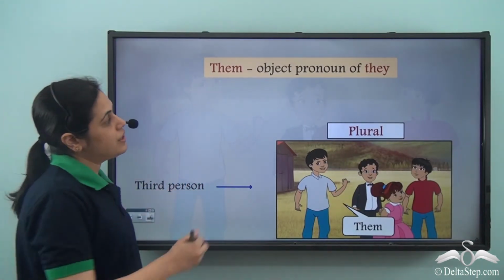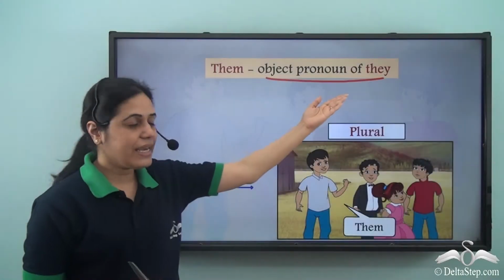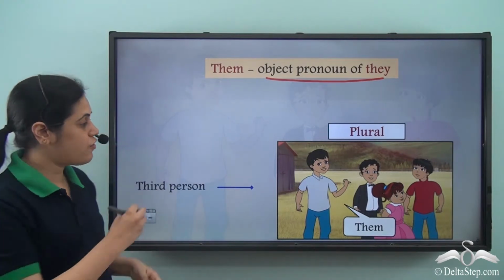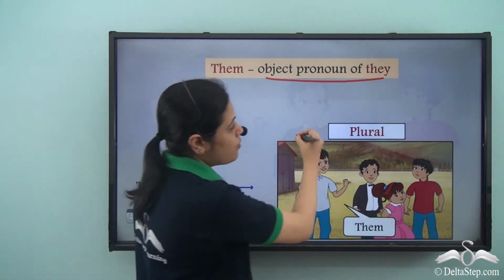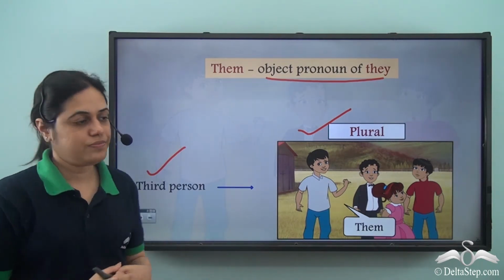So them is the object pronoun of they. They is the subject pronoun. Them is the object pronoun for third person plural, irrespective of the gender.